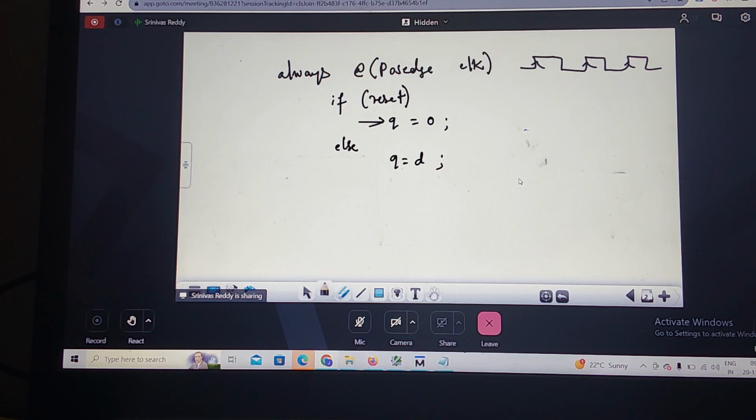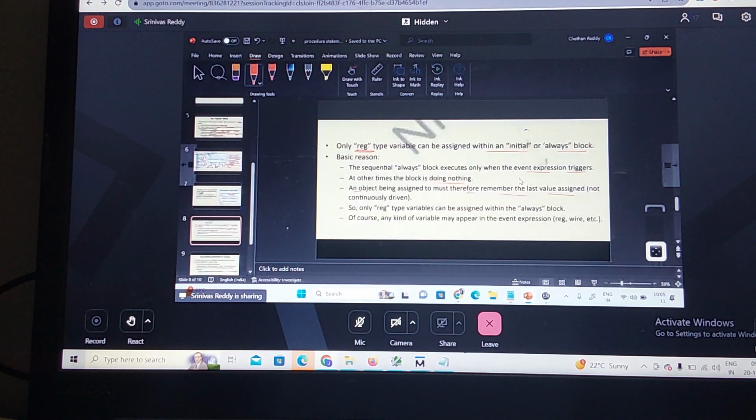The basic reason is that the sequential always block executes only when the event expression is triggered. At other times the block does nothing. So an object being assigned must remember the last value assigned, not continuously reassign. It means when the right-hand side changes, it is not continuously assigned. It is a discrete data type. When the event occurs, the right-hand side is evaluated and assigned.